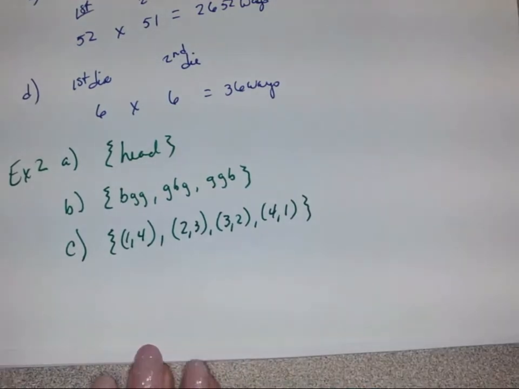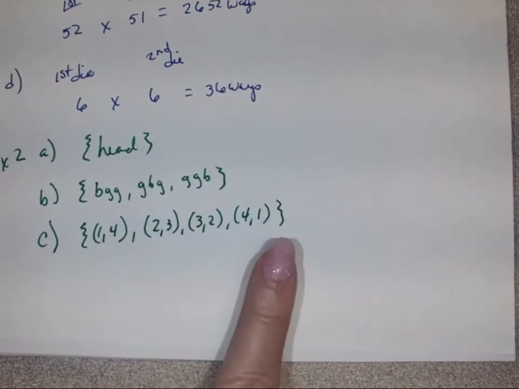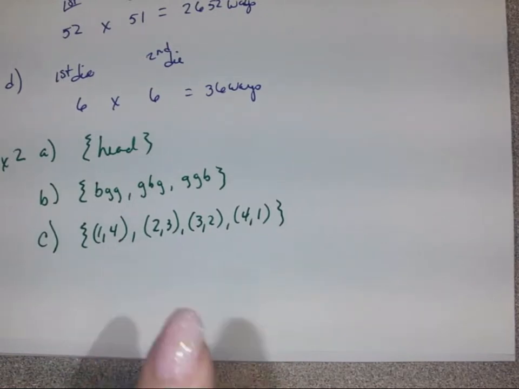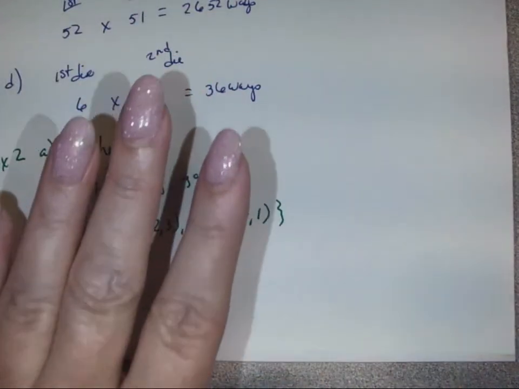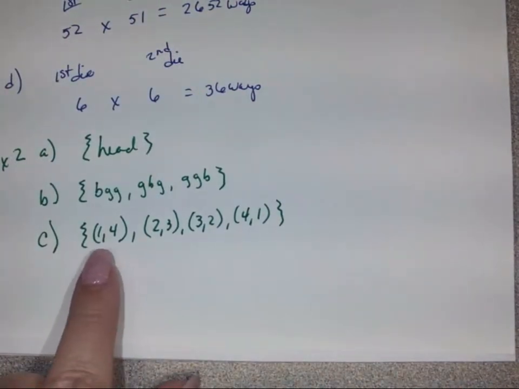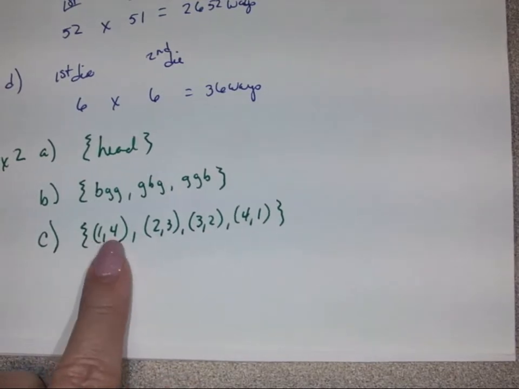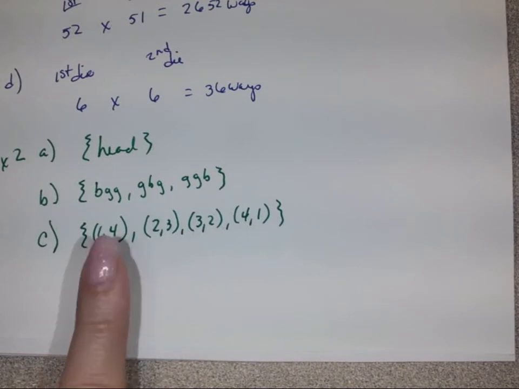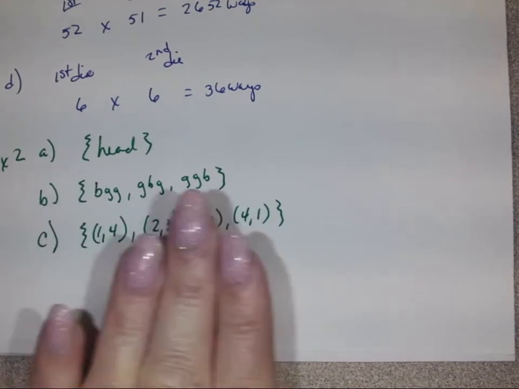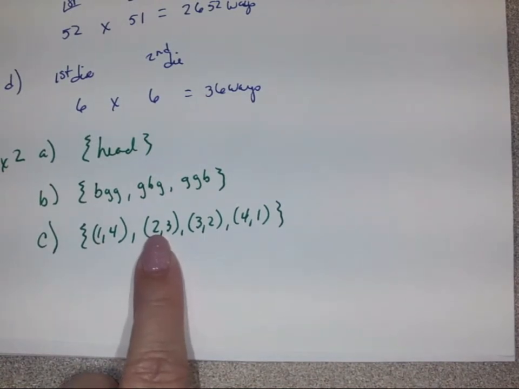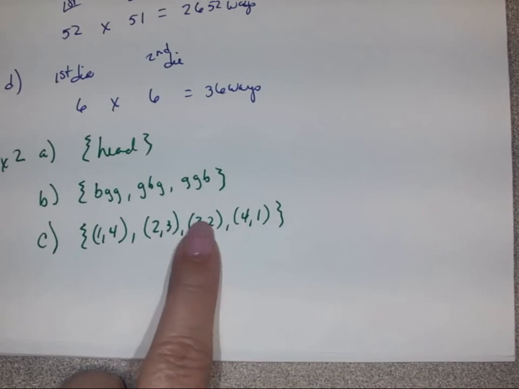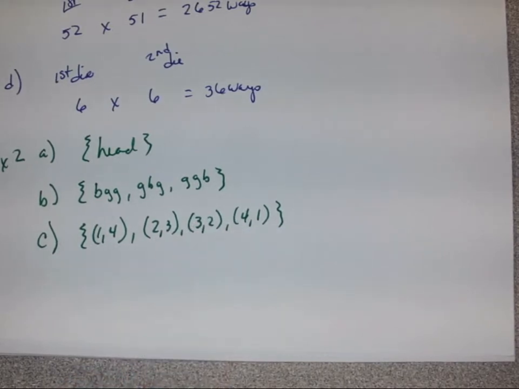Now, if you didn't have the handout to look at, you just need to think about the dice that add up to be 5. You can't use the 5 because you've got to have 2 of them, so 5 would be too big. You can't use the 6 because the 6 is more than 5. So you would have to use the numbers below 5. If we start with 1, we'd need to add 4 to get to 5. And you can flip it around because you get 1 on one die, 4 on the other, or 4 on this die, 1 on that die. And with the 2 and the 3, if we have a 2, we'd need a 3. And if we rolled a 3, we would get a 2. So if you don't have the list, you can figure that out just by thinking about how that comes about.